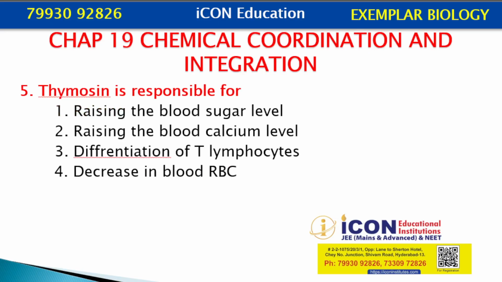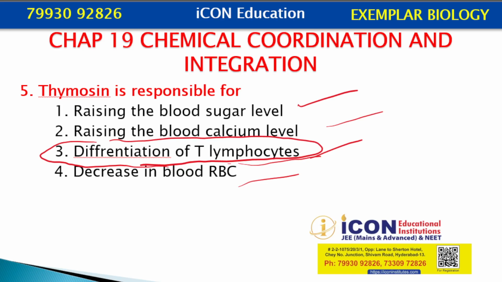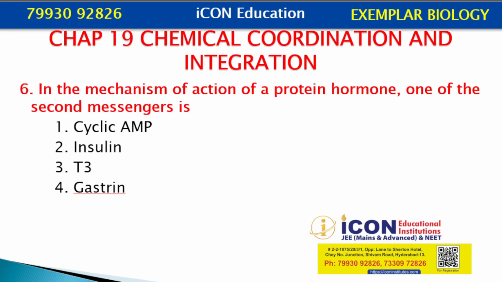Thymosin is responsible for what: raising the blood sugar level, raising the blood calcium level, differentiation of T lymphocytes, or decrease in blood RBC. Thymosin is responsible for differentiation of T lymphocytes. In the mechanism of action of a protein hormone, one of the second messengers is cyclic AMP, insulin, T3 or gastrin. The second messenger here is cyclic AMP.